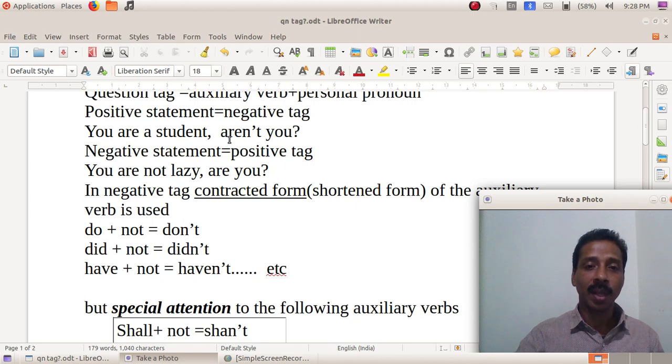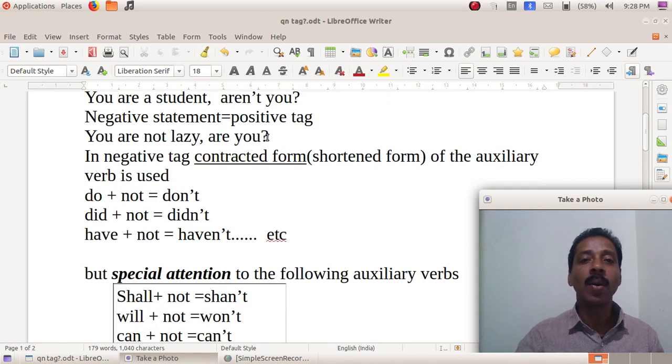So aren't you will be the tag. If it is a negative statement, the tag will be positive. Take the sentence, you are not lazy. Is it positive or negative? Negative, because there is the word not. So the tag should be positive.